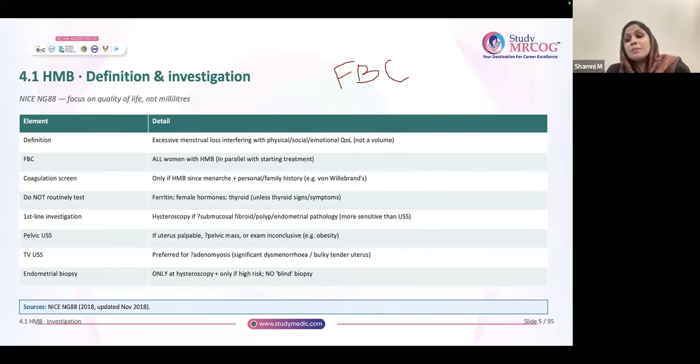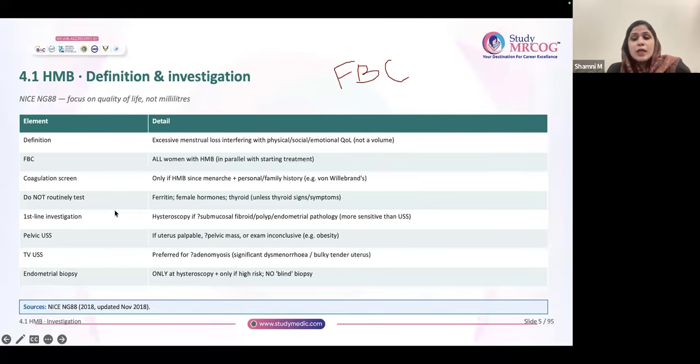Transabdominal ultrasound can be supplemented if the pelvic mass is heavy, like very big. So if in the question you see that there is a 12 centimeter pelvic mass, then with TVS alone, you won't be able to understand it completely. You have to supplement it with a transabdominal scan. So based on the question, you have to select the answers.